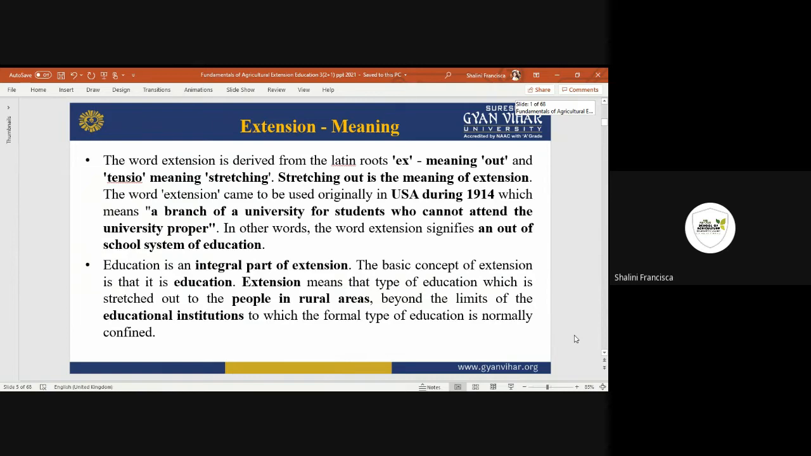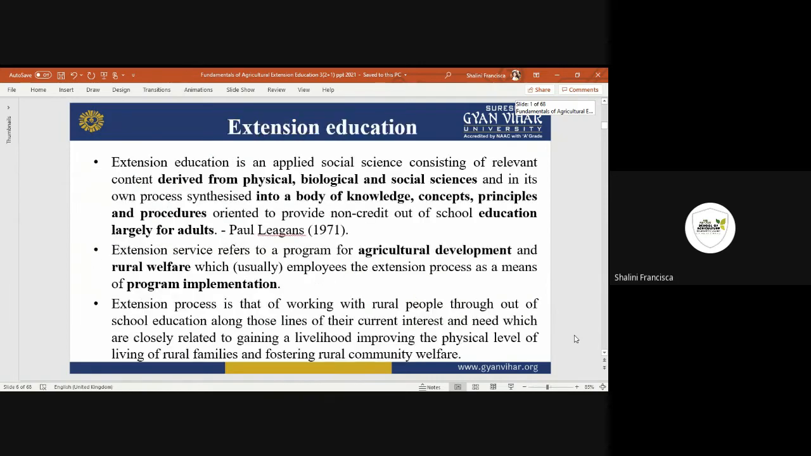So where is it actually performed? Extension is performed in rural areas, with rural families and rural people, so that we can understand whatever they are lacking behind, and we can improve that. Okay, different scientists and different theologians came up with different concepts of what extension education is.